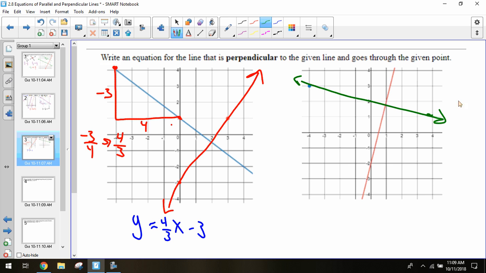So we should have gotten -1/4 for a slope. So it's y equals -1/4 x. When we look, we cross the y-axis at 2. -1/4 x plus 2. Are we okay with this? All right, so there is one other thing.